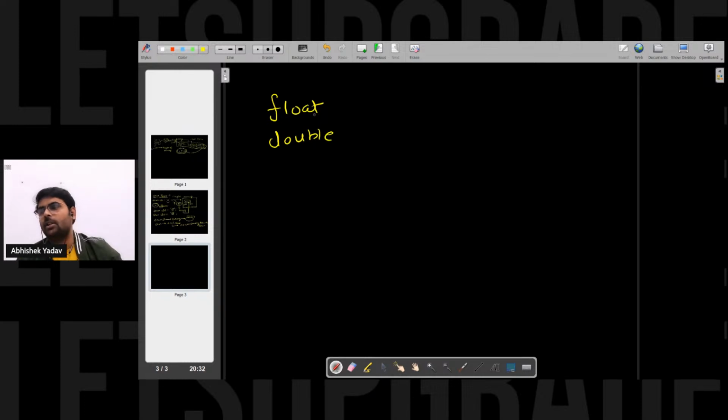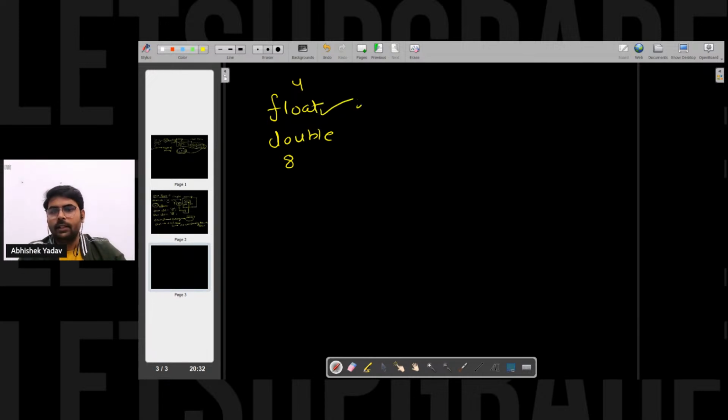So first let's talk about the size. Float occupies 4 bytes, double occupies 8 bytes. Till how many decimal places can it contain in float, and what about double? Anyone? Okay. So basically, the first point is the size.